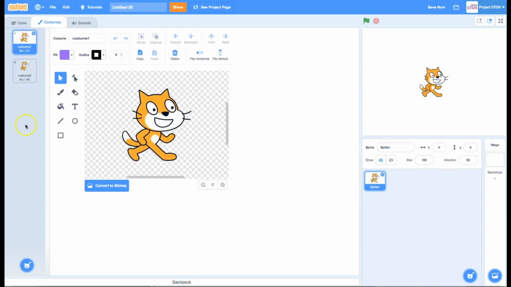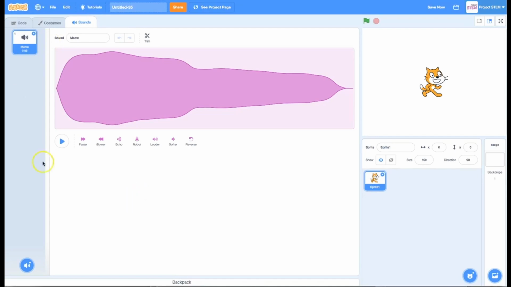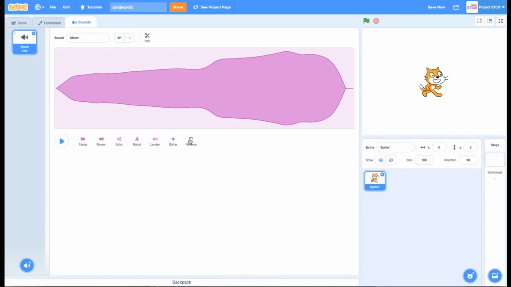You could also add a new costume where you draw a mustache on your cat or something like that, or add something to his hand that he's holding, that he's running with. And the cat also came with a sound. There it is. And you have some access to some of the controls that you can use to adjust the sound to what you want. Let's listen to. Okay, that was a reverse meow. That was kind of weird, right?